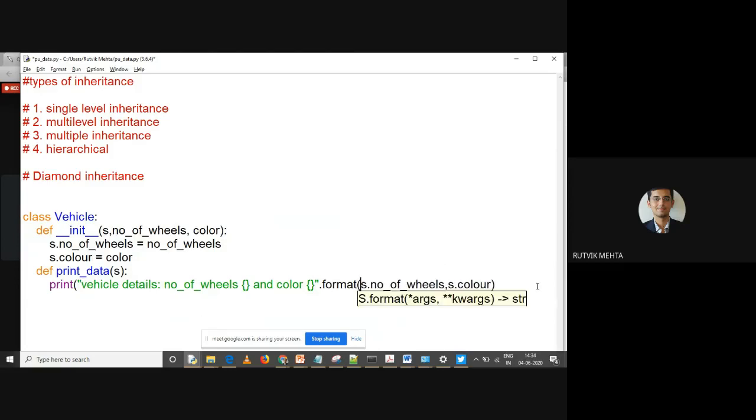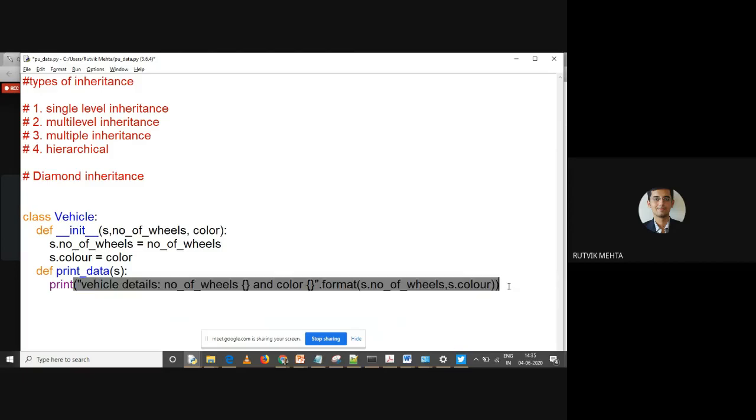So this is programmatically developers way to print the data, right? So here, this is how you can create the class. Now this is very simple definition of class. There is no much more things involved in this, right? So let us just try to inherit vehicle class into another class.